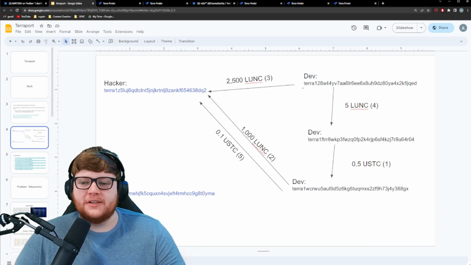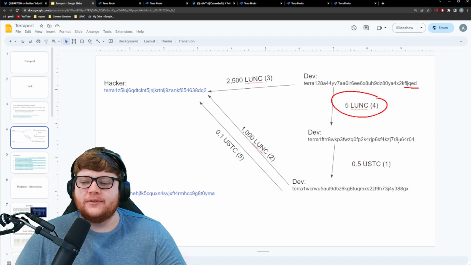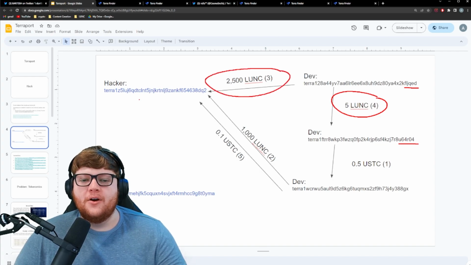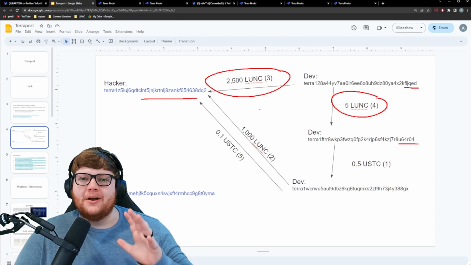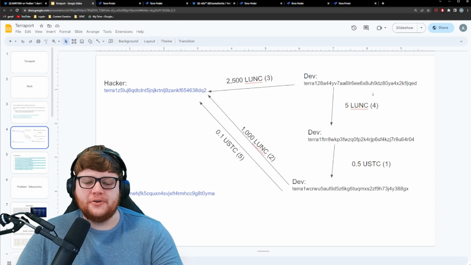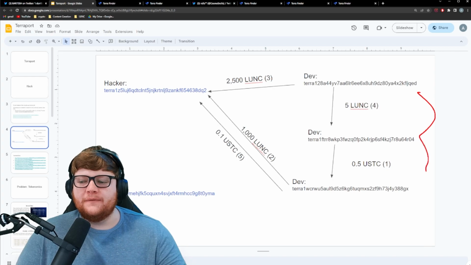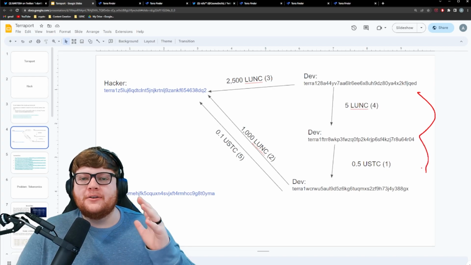And then there's another suspected dev wallet up here ending in JG. And then there's another hacker wallet right here ending in JQED that ended up sending 5 LUNC to this other dev wallet right here, as well as 2,500 LUNC over to the hacker wallet. So a lot of things going on here, but in conclusion, what's happening here is we have 3 different suspected dev wallets that were interacting with contracts.